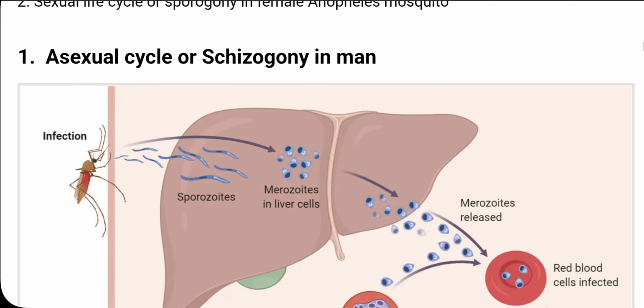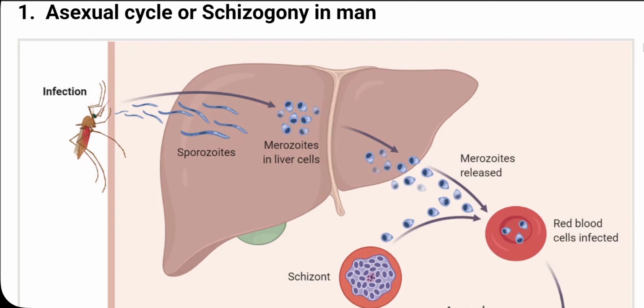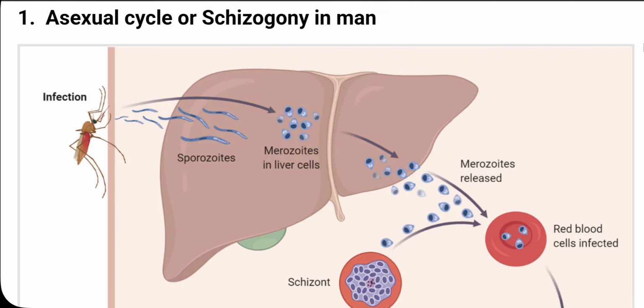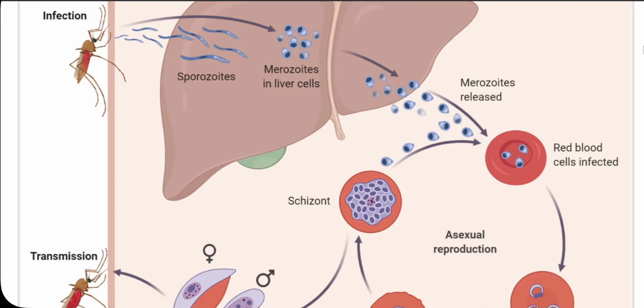Now let's look deeper at the asexual cycle or schizogony in man. It takes place in the liver cells, and then transfers to the RBCs of the human being. When the mosquito bites, the sporozoites enter the liver cells, then merozoites form in the liver cell, then are released into the RBC.